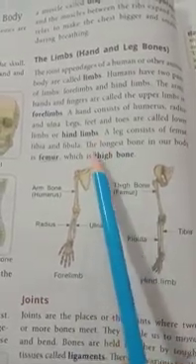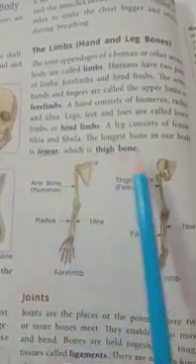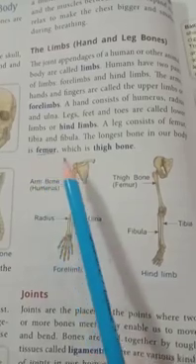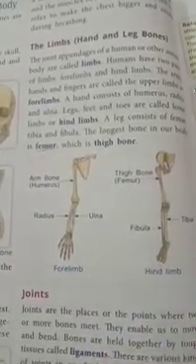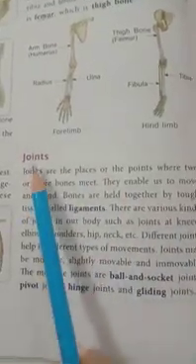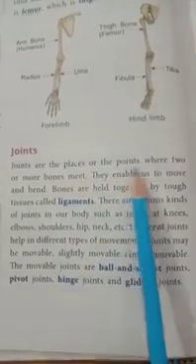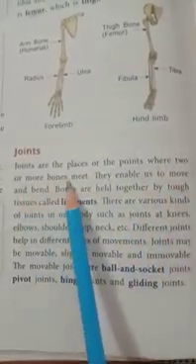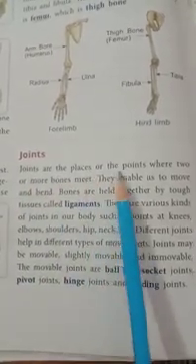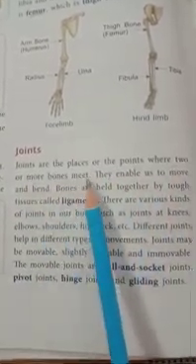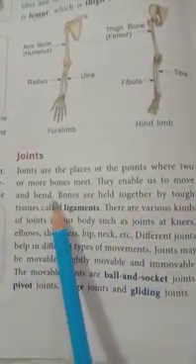Then, the longest bone in our body is the femur. Which is the longest bone in our body? It is the femur, which is our thigh bone. So now come to joints. Joints are the places or points where two or more bones meet. They enable us to move and bend.